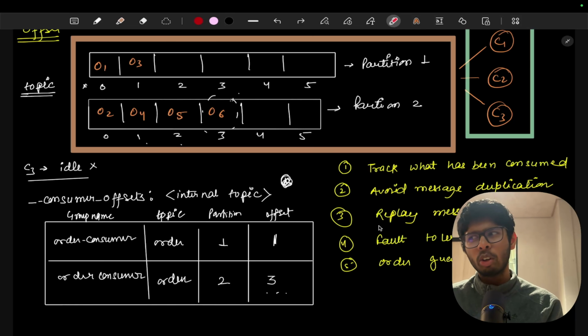The fourth feature is fault tolerance, and the fifth feature is order guarantee, because we are maintaining the offset, so we know whether this message has already been delivered or not.